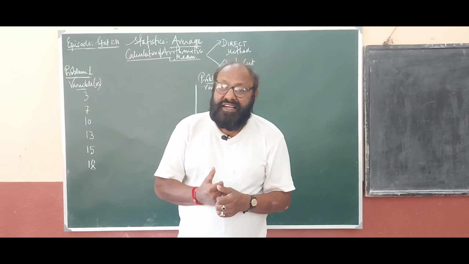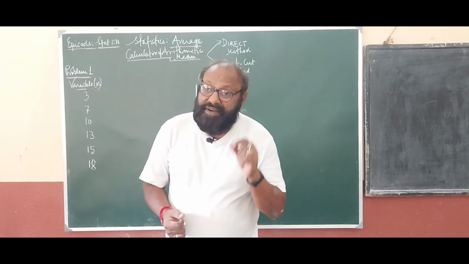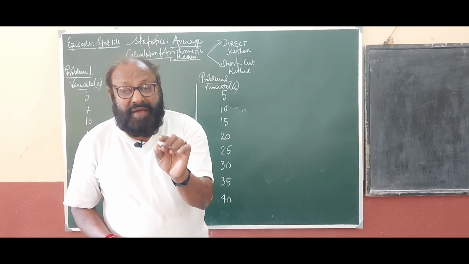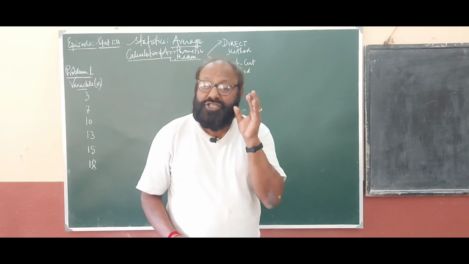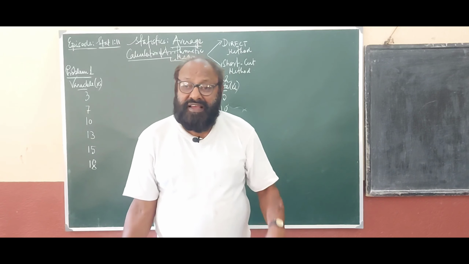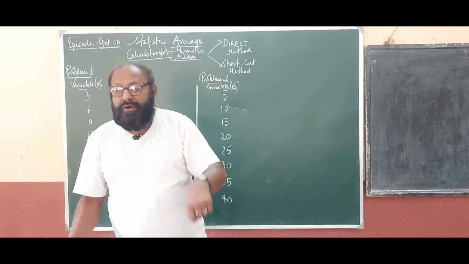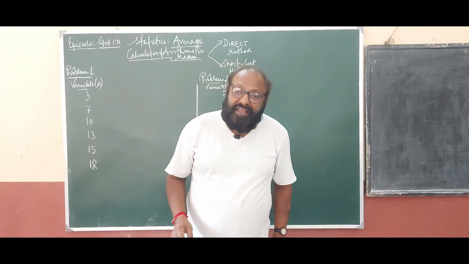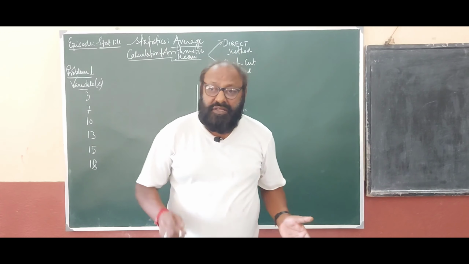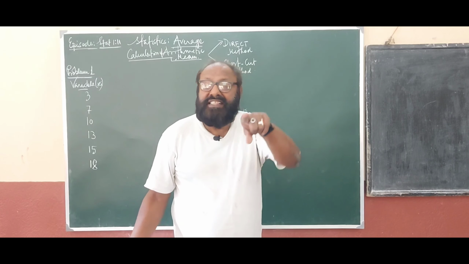There are different types of average. One is mathematical average, which is known as mean. This mean is of three types: arithmetic mean, geometric mean and harmonic mean, and all these three types of means can be computed with the help of simple observations or with weighted means, that is when frequencies are given.